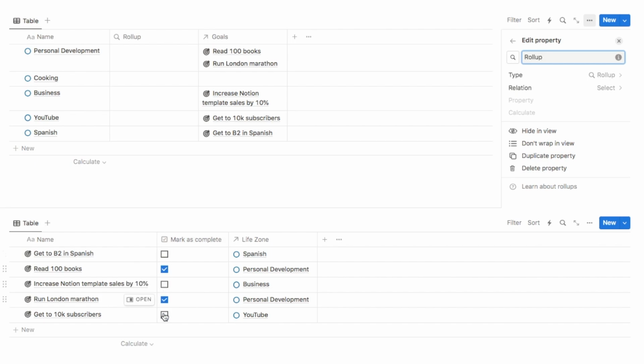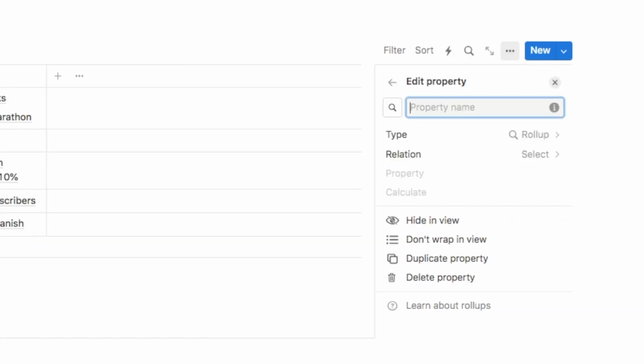So I need to pull through the data from this mark as complete checkbox because that's going to tell me how many of these goals have actually been completed. So I'm going to pull that data into this database to simply just count how many checkboxes are checked for each of the life zones. So let's name this one number of completed goals. And we're going to start by selecting a relation.